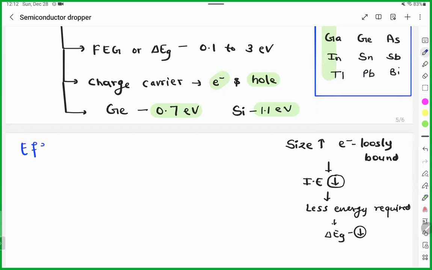Good. So, effect of temperature. If you change the temperature, what will be the impact?